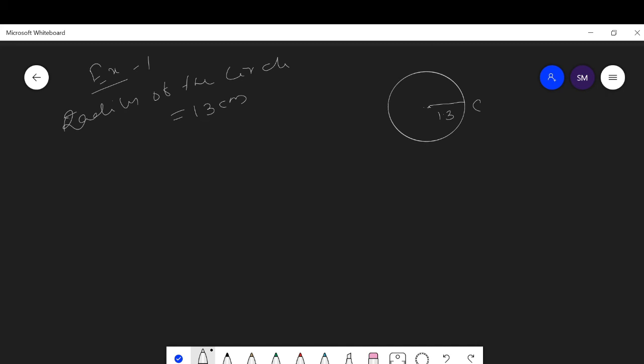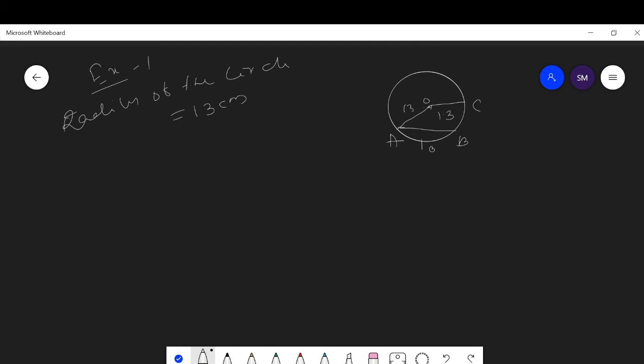The length of a chord is 10 centimeter. Here the chord is given, 10 centimeter chord. AB is the chord of 10 centimeter, and the radius OA is 13 centimeter. Then we have to find the distance of the chord from the center.